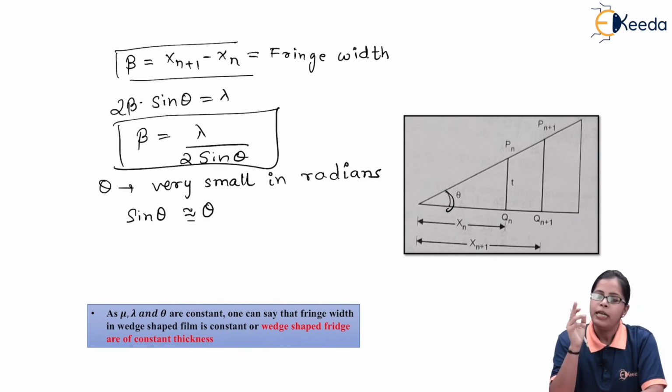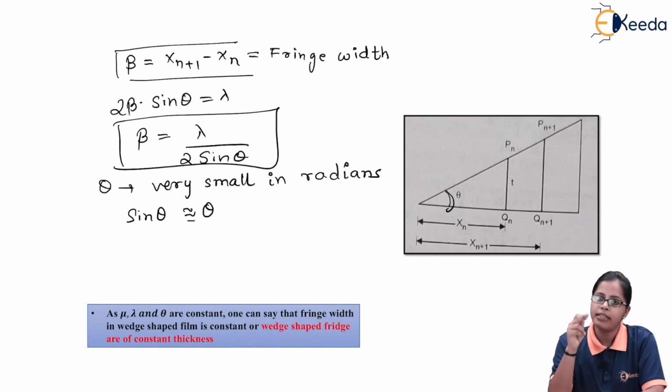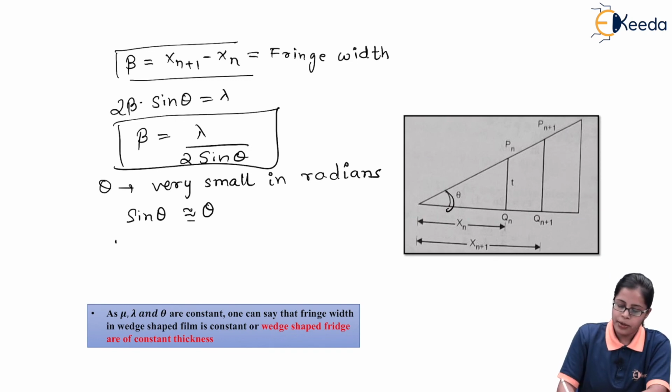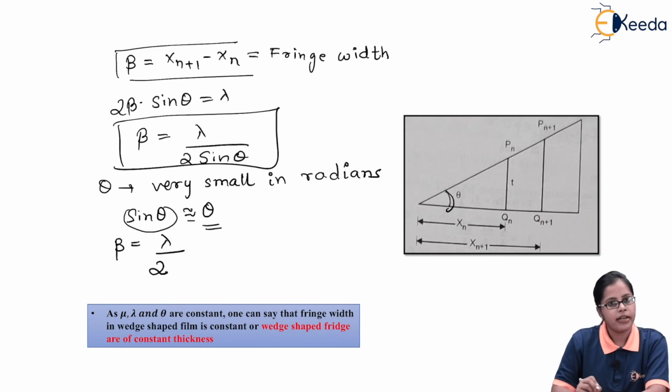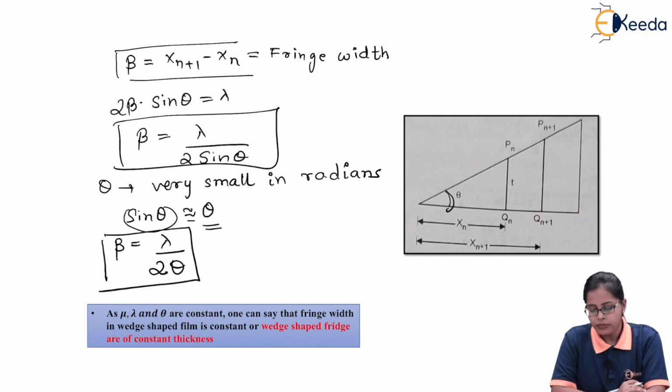So please remember, whenever we write any trigonometric term, that is sine theta or cos theta, approximately equal to theta, we can write that only when the theta value is very small and it is measured in radians. So we are going to get the beta value as lambda upon 2, and instead of sine theta we can write it as approximately equal to theta. So I write it as beta is equal to lambda by 2 theta.